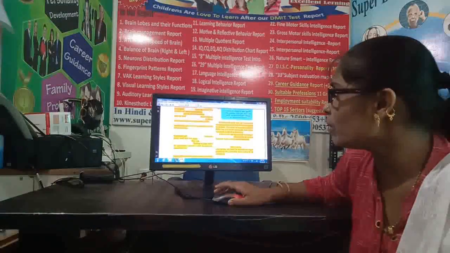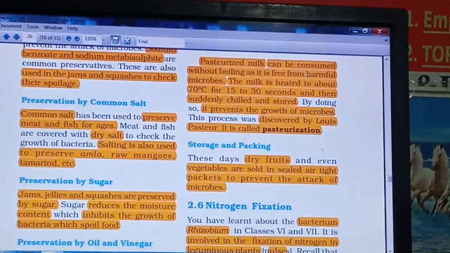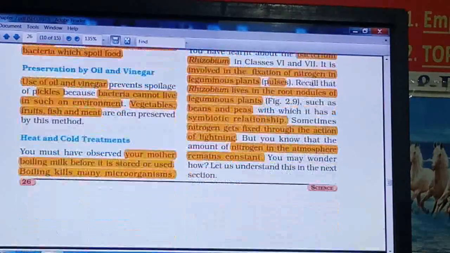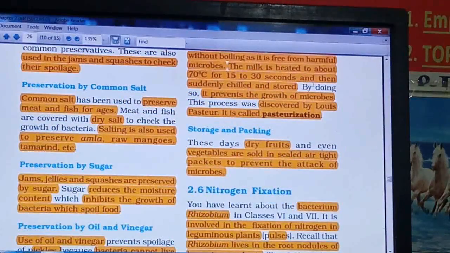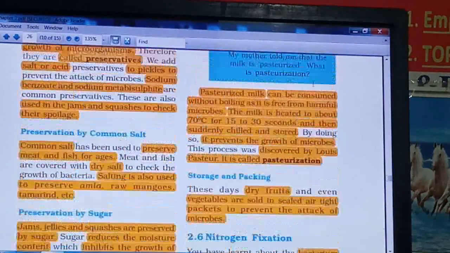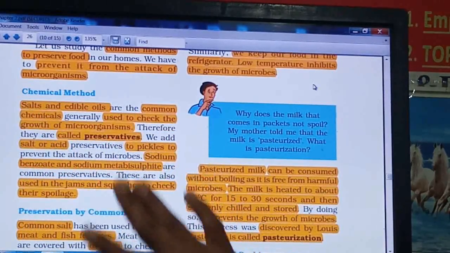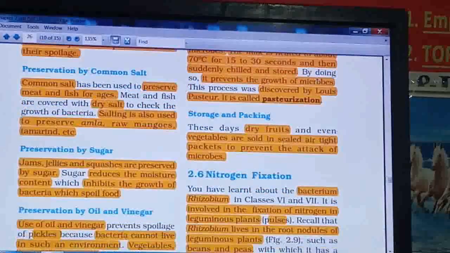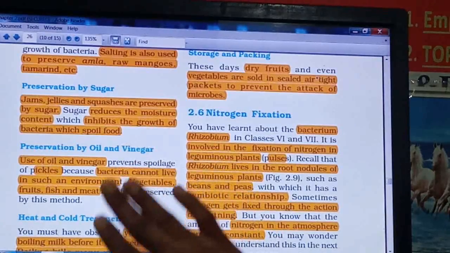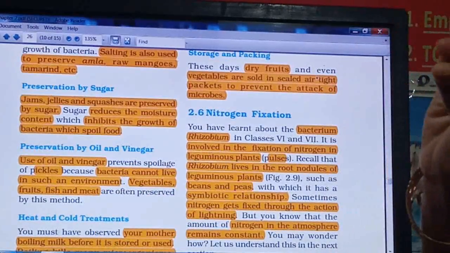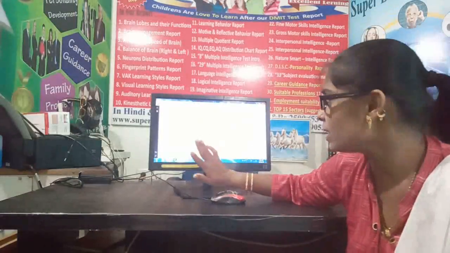So in that, see one by one. First we have seen the common salt, then sugar, then oil and vinegar, then heat and cold temperature, then storage and packing with the nitrogen gas, right? Before this, the chemical method is also used where chemicals are used. So these are some of the food preservative methods, right? Based on these, 3 marks or 5 marks questions will be asked. So all these you have to prepare very nicely, right?